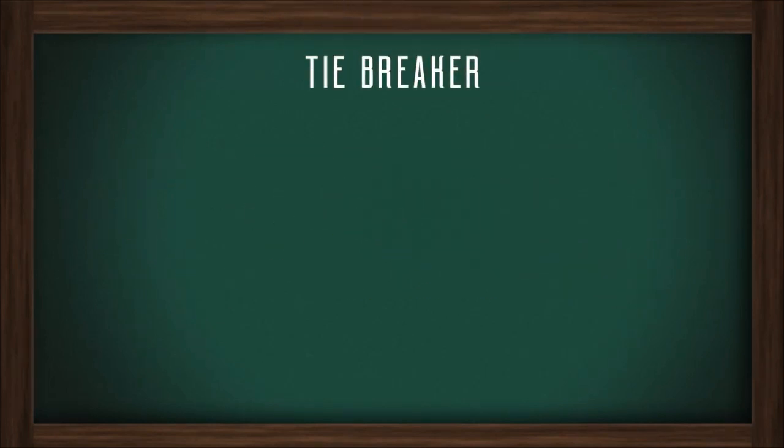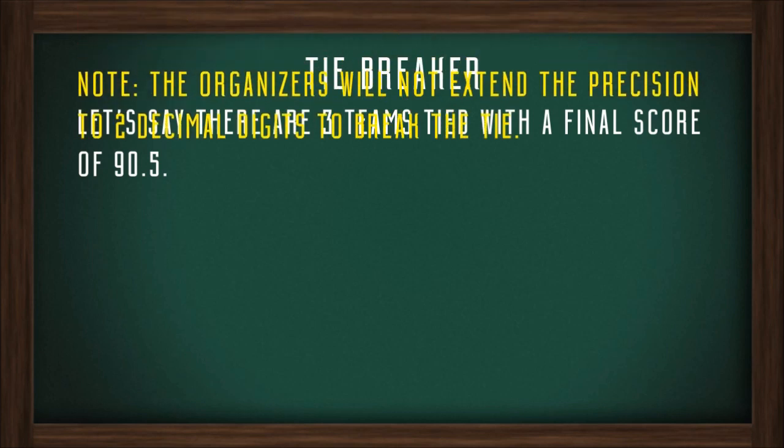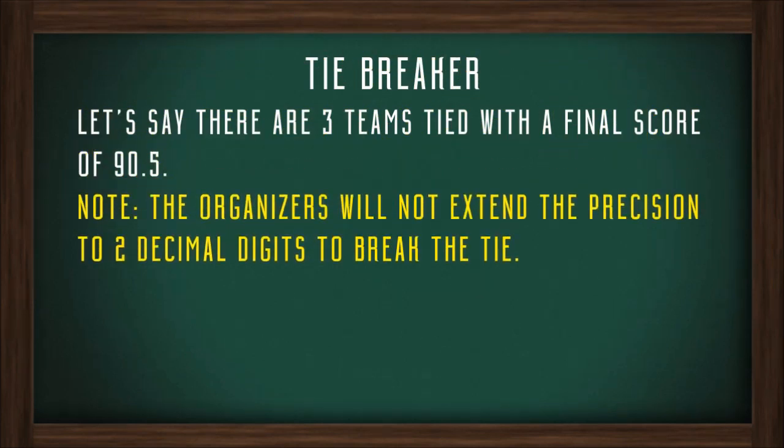In case of a tie, it will be broken in the following steps. Let's say there are 3 teams tied with a final score of 90.5. Note that the organizers will not extend the score to 2 decimal digits to break the tie.